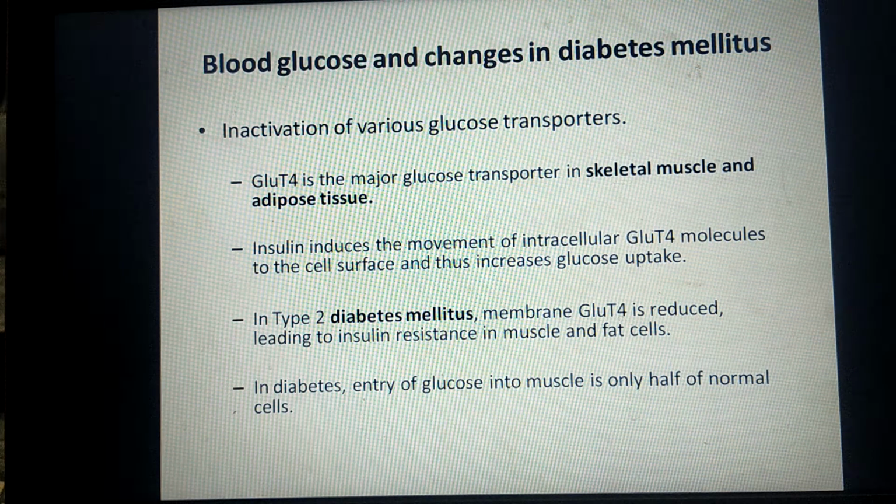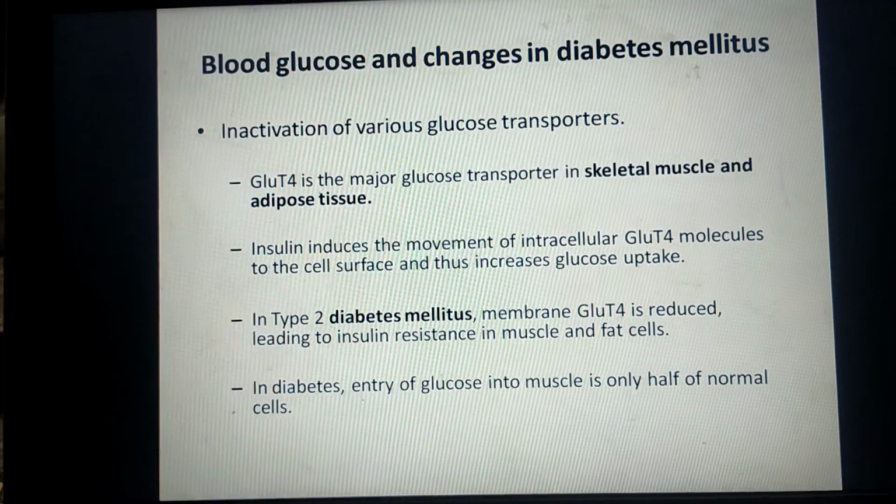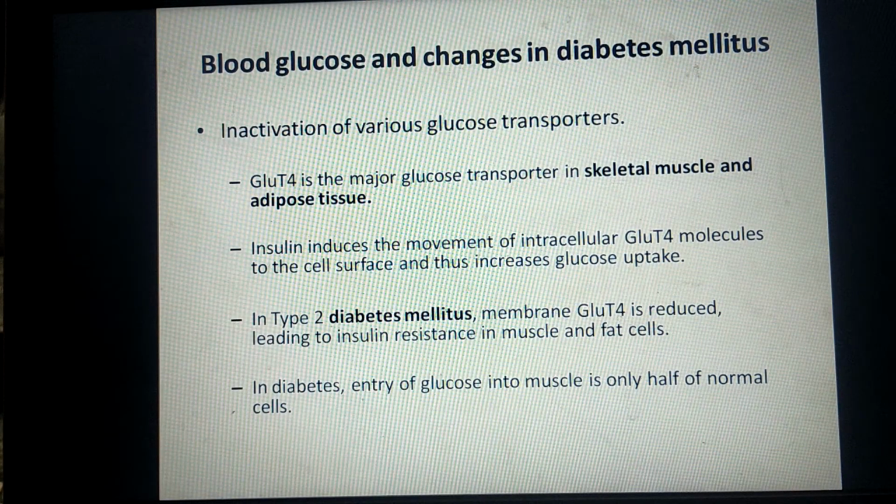Due to deficiency of insulin, the number of GLUT4 on the cell surface decreases, uptake of glucose also decreases, and hence blood glucose level increases in type 2 diabetes mellitus. So this is also called insulin resistance. It is also found that entry of glucose into the skeletal muscles of a diabetic person is half of the normal persons.